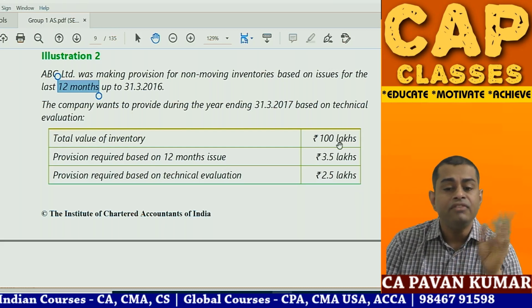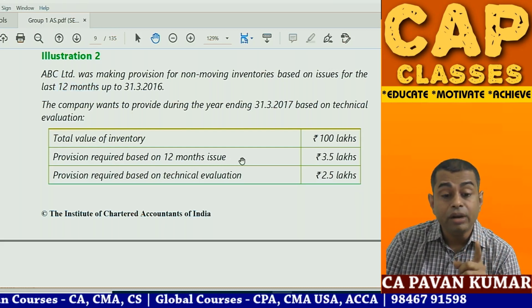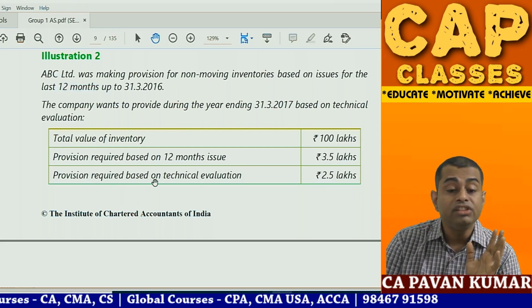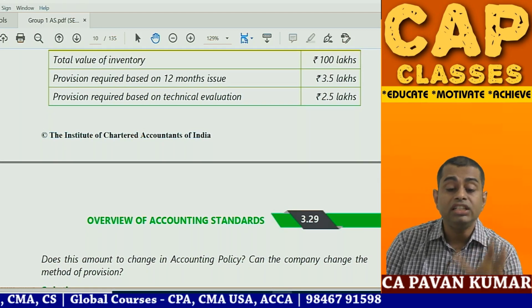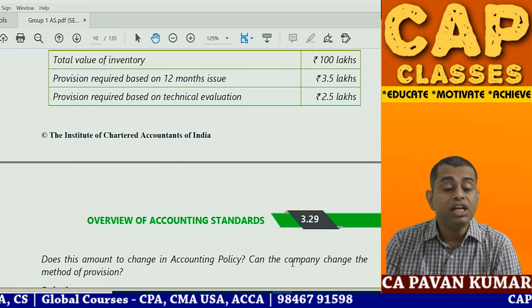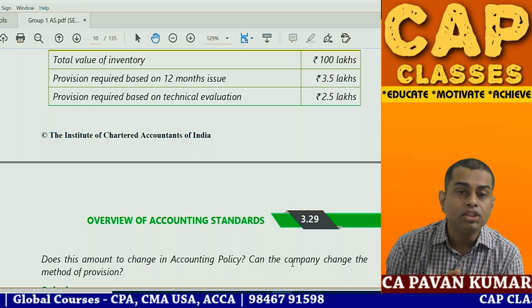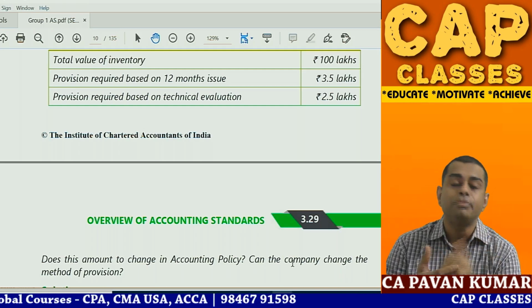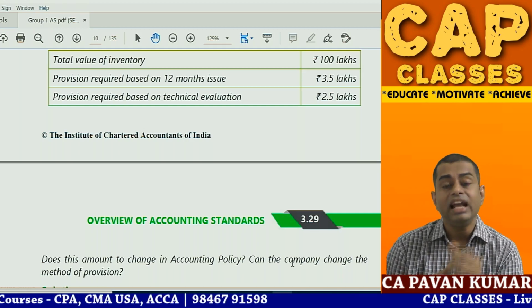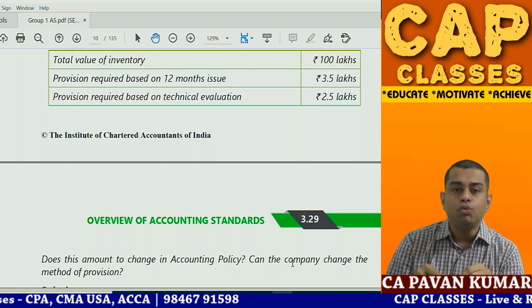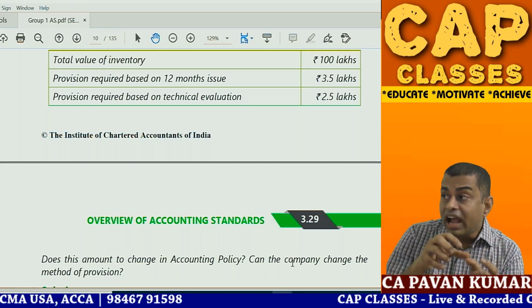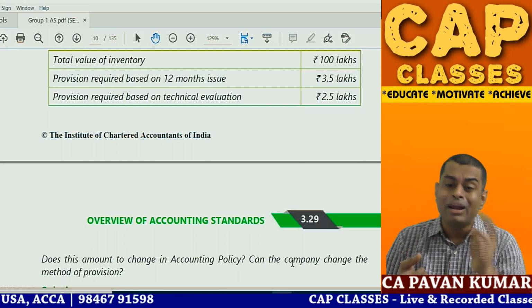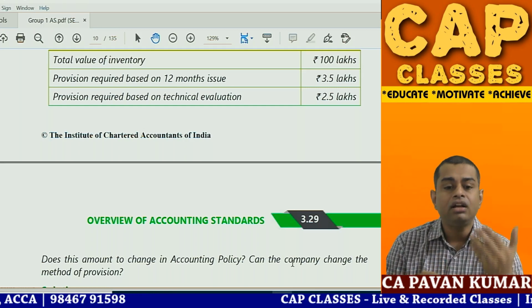So total value of inventory 100 lakhs. Provision required based on 12 months issue 3.5. Provision required based on technical evaluation 2.5. Does this amount to change in accounting policy? Can the company change the method of provision? So a provision is basically an accounting estimate. A provision is basically an accounting estimate. So in this question what you are doing, from one way of calculating provision to another way of calculating provision, you are migrating.